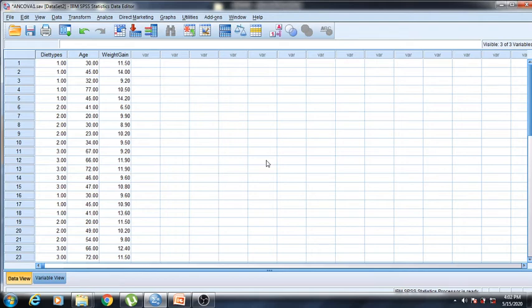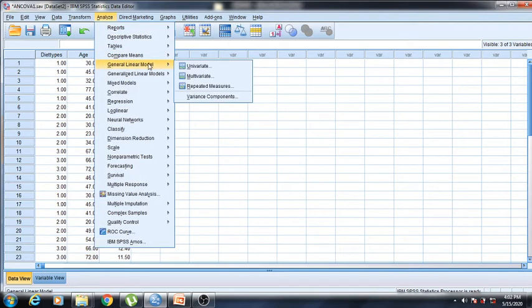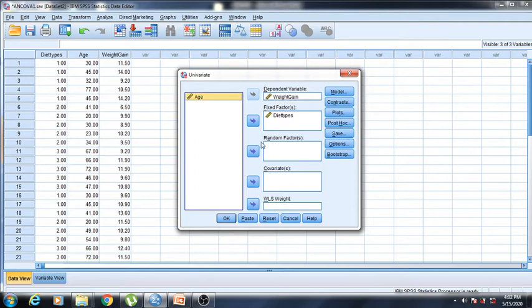Then we will find out the third assumption, that is the homogeneity of regression slopes. So how will we find it out? We'll go to General Linear Model, then Univariate. Again we'll reset it. We'll take the dependent variable weight gain into the dependent variable box. Age is the covariate, and diet types is our fixed factor.